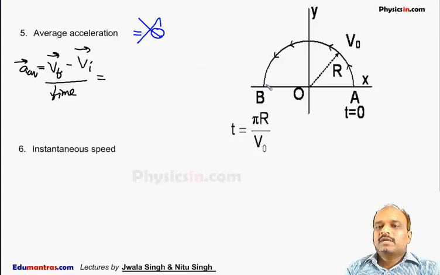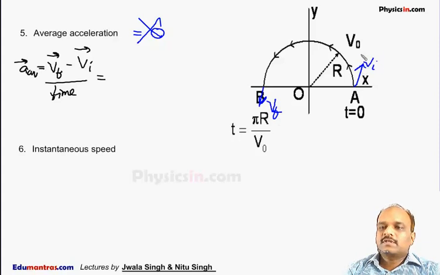So when the particle is at b, it is moving downward. So this is the final velocity of the particle at b. When it is at a, it is moving upward. So we can say it is v initial.